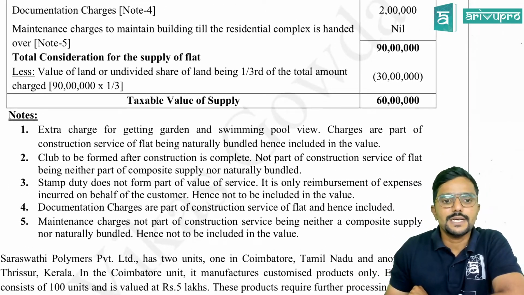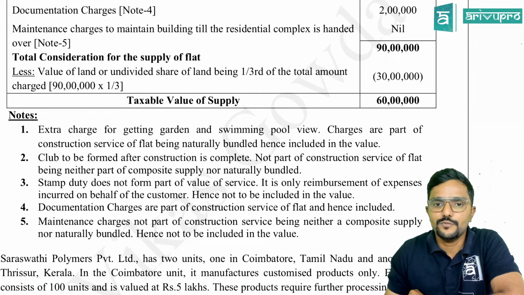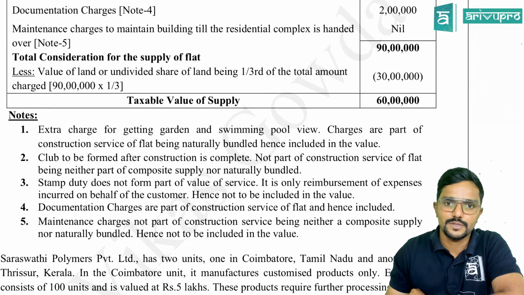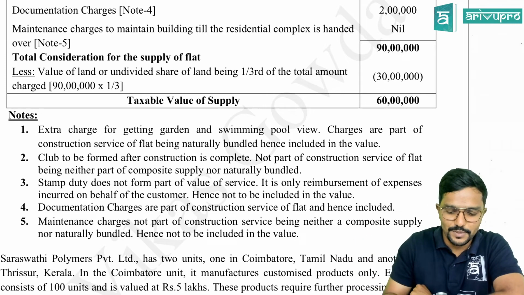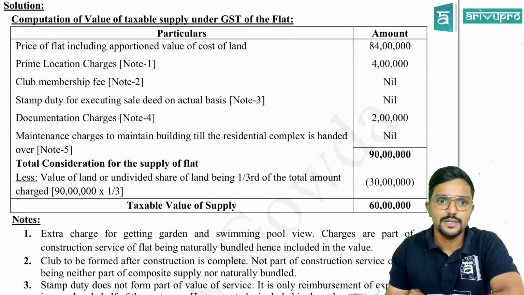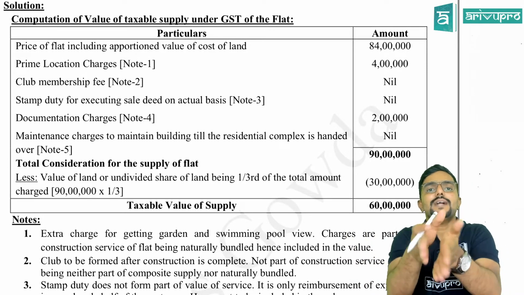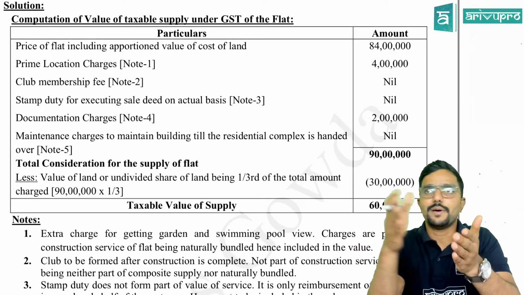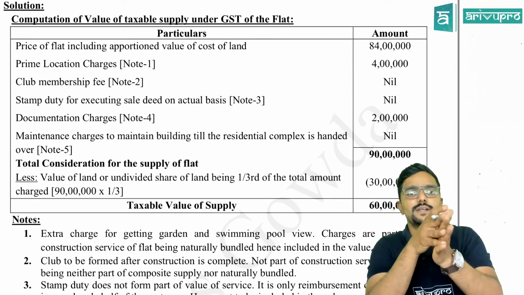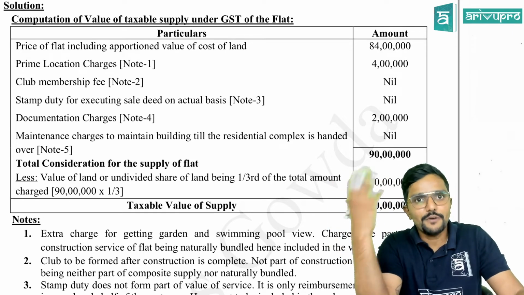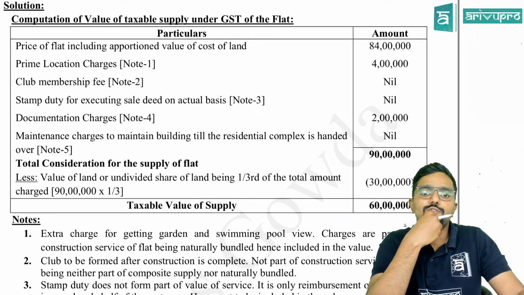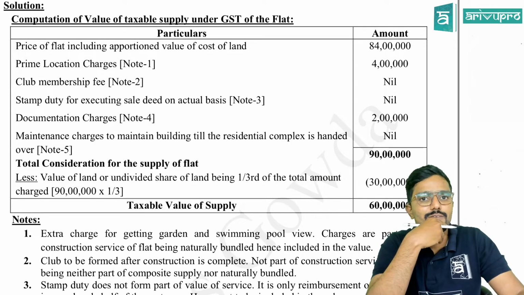Note: Extra charge for getting garden and swimming pool view charges are part of construction service of flat, being naturally bundled, hence included in the value. Clear? I am not telling it is a composite supply as the separate value is given, but they both are part of the same thing. You are buying a house where this view is there, and if you want to buy it, you have to pay for it. So 4 lakh has to be added for the value of supply.